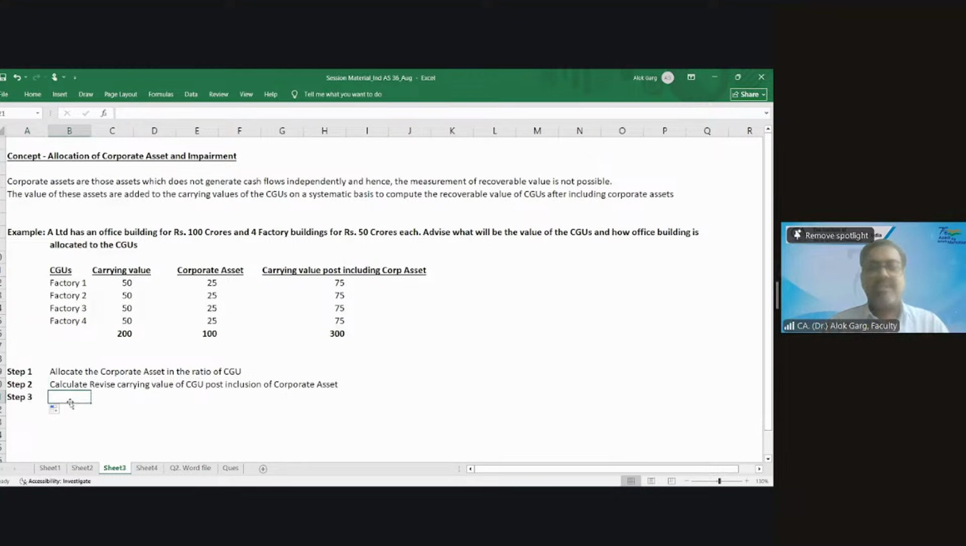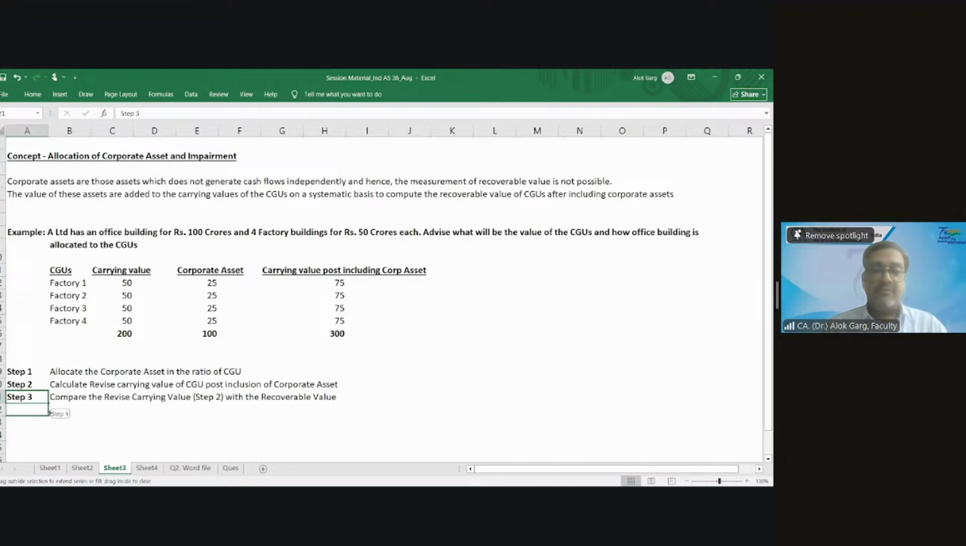Step number 3. What is my step number 3? Compare the total carrying value. Compare the revised carrying value in step number 2 with the recoverable amount. Which revised carrying value? The one from step number 2. Compare the revised carrying value with the recoverable value. Then calculate impairment loss if any.